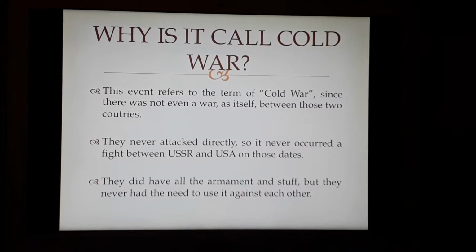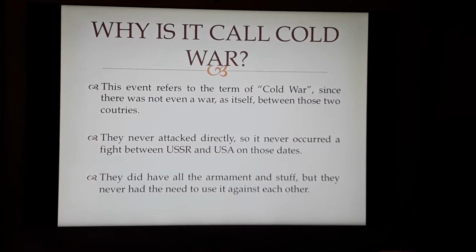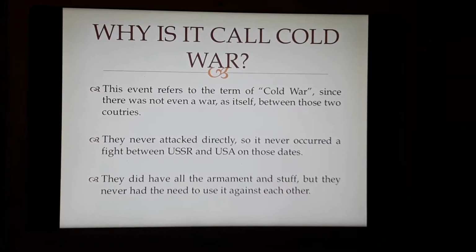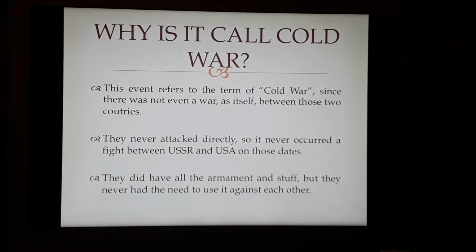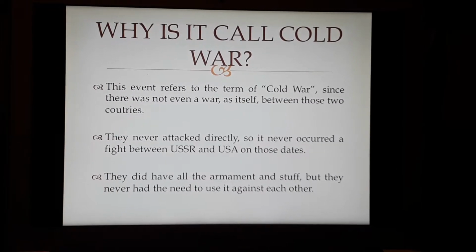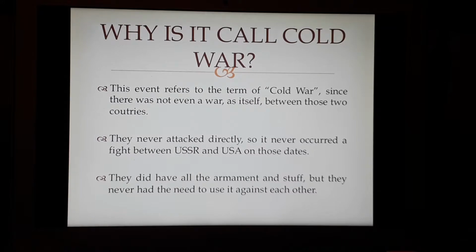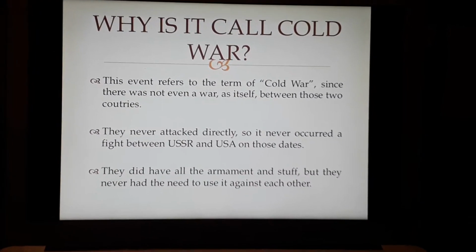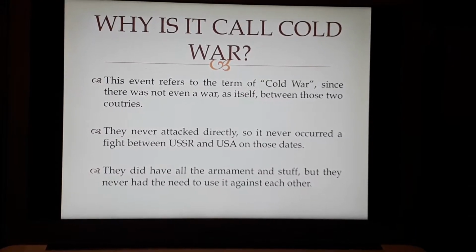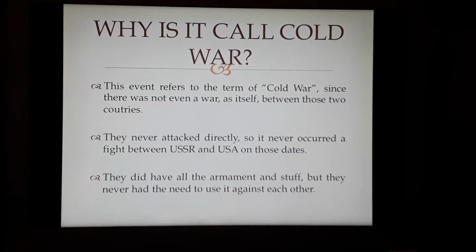Why is it called Cold War? This event is called the Cold War since there wasn't a war as such between those two countries. They never attacked directly, so a fight never occurred between the USSR and the USA on those dates. They had all the armament, but they never needed to use it against each other.